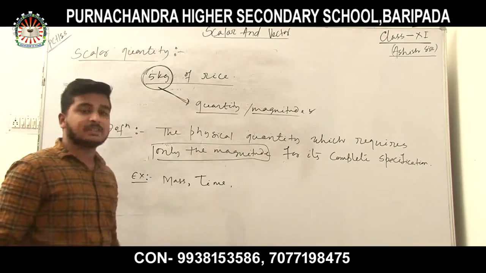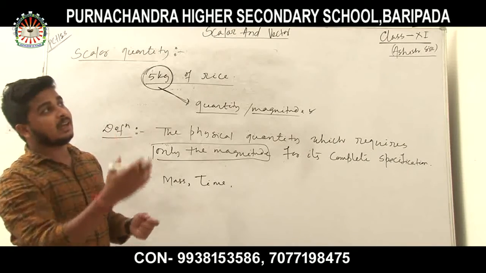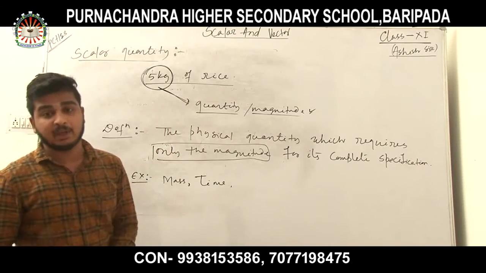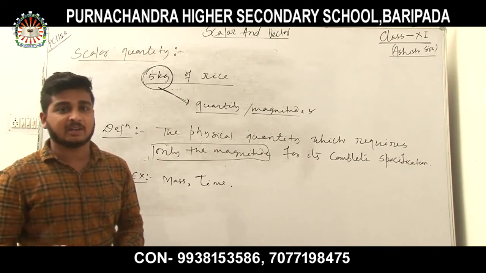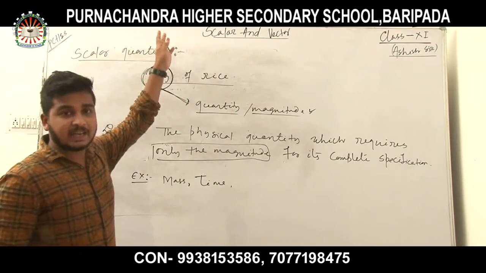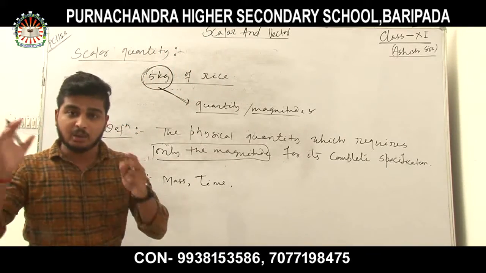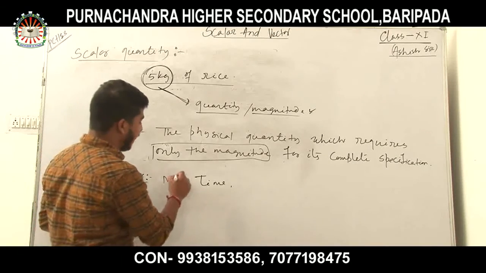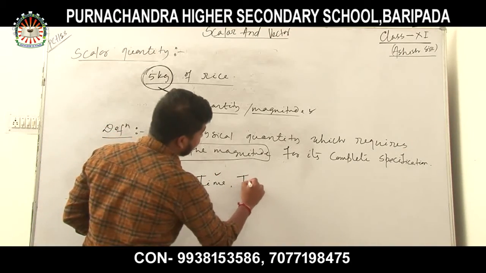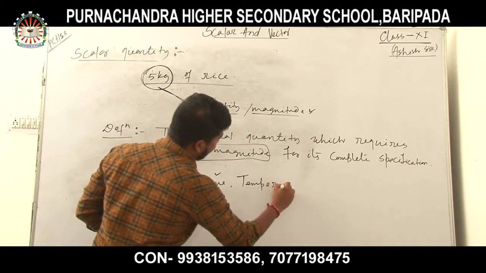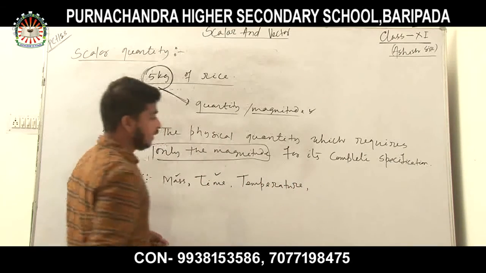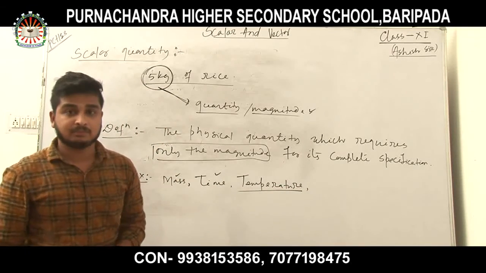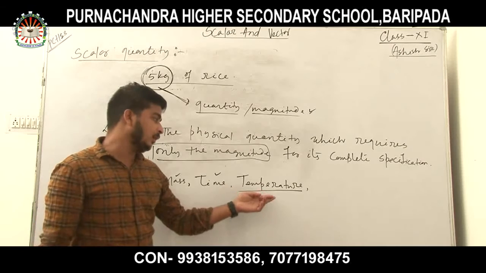So how is time a scalar quantity? You just look at the clock and say this is 5:30 am or this is 8:30 am. You do not require any kind of direction, 8:30 in the east direction or 8:30 in the west direction. You require only the magnitude for its complete specification. So mass, time, temperature. What is temperature? The hotness or coolness of a body is called temperature.